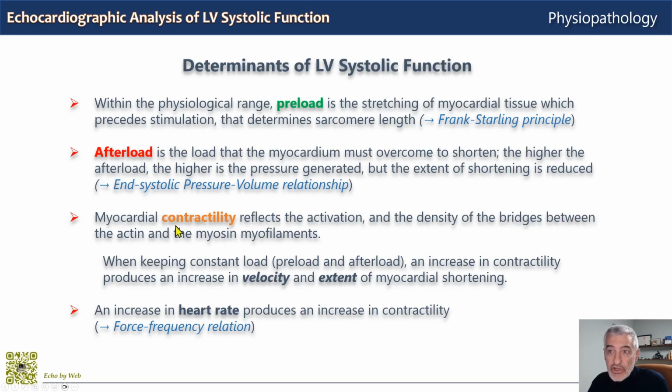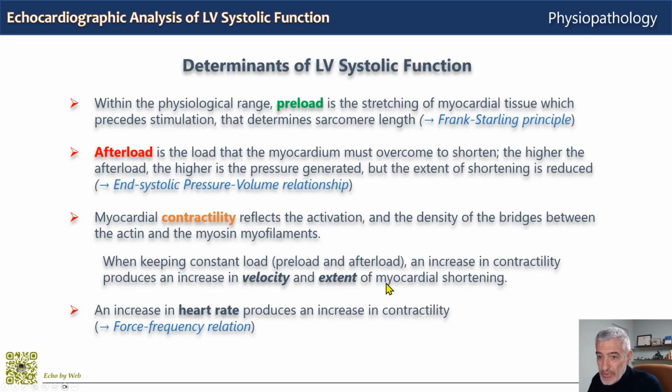And myocardial contractility reflects the activation and the density of the bridges between the actin and myosin myofilaments when we consider the ultrastructure of the myocardial fibers. When keeping constant the load, both preload and afterload, an increase in contractility produces an increase in both velocity and extent of myocardial shortening.